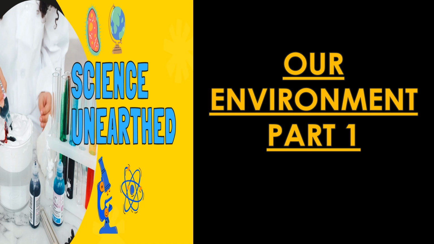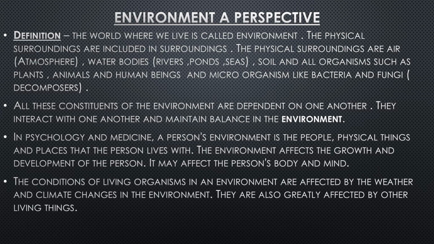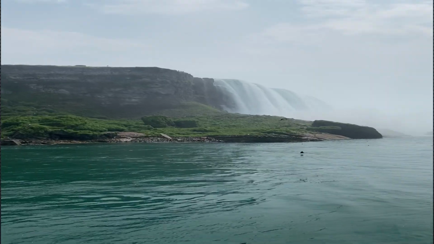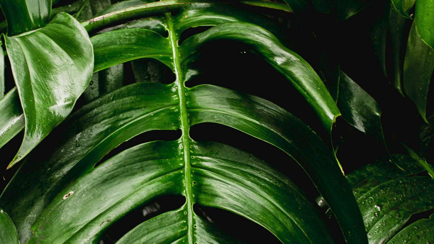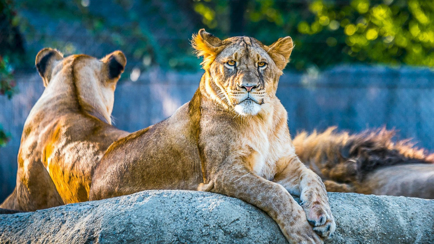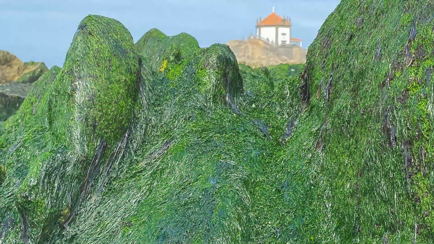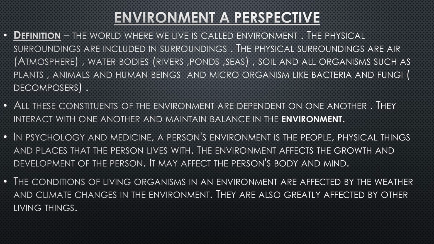Today we will discuss the environment. The world where we live is called the environment. The physical surroundings are included in this. The physical surroundings are air, water bodies, soil, all organisms such as plants, animals, and human beings, and microorganisms like bacteria and fungi. It means we live with all these things.